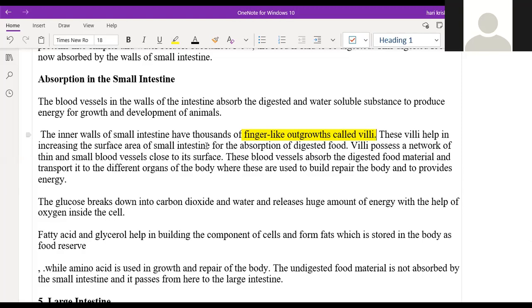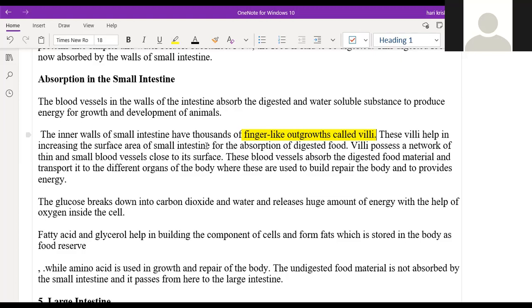Okay. So whatever the digested food is there, it is absorbed into the blood vessels by the finger-like projections called villi. Villi possess a network of thin and small blood vessels close to its surface. So whatever the digested food materials are there, they will go into the blood vessels and be transported to the different parts of the body for their repair, as well as the building and growth of the different organs of the body.